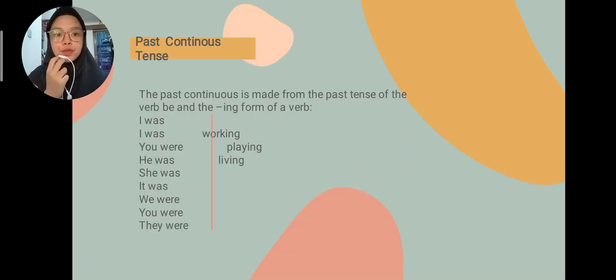Now we move to past continuous tense. The past continuous is made from the past tense of the verb be and the ing form of a verb. As you can see, the verb be like I was, you were, he was, she was, it was, we were, you were, they were. And the verb ing like working, playing, living.